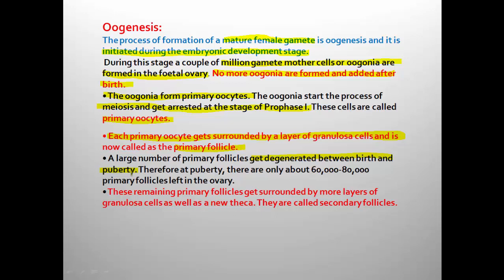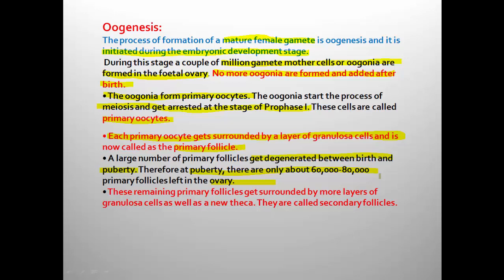But a number of follicles are degenerated. Then finally, at puberty, how many primary follicles remain in the ovary? The answer is 60,000 to 80,000. The million number is reduced to 60,000 to 80,000.